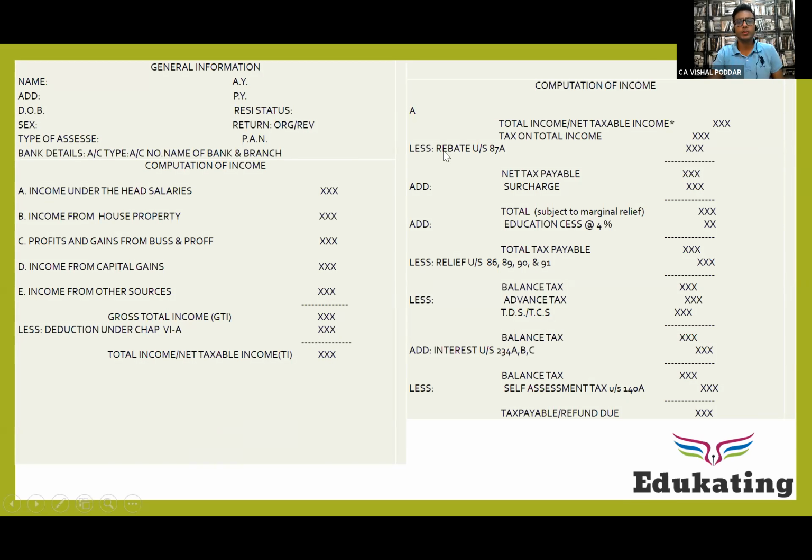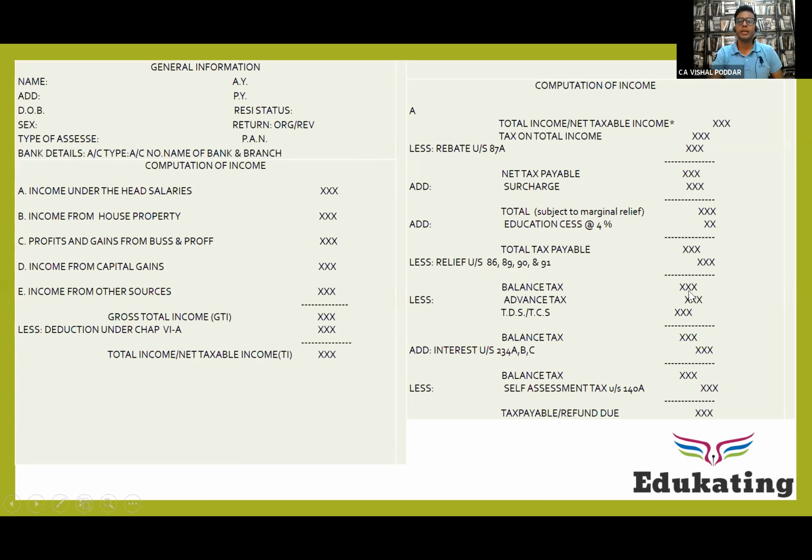From this amount of tax, you are given a benefit which is called rebate. It is like a discount from tax allowed only to individuals. Then on net tax payable, you add surcharge and cess as applicable. You get your final tax liability. From this, you are again given a deduction, a discount, which is here called relief. This relief is allowed in those cases wherever there is double taxation, wherever because of certain provisions of the law you end up paying unnecessarily high tax, then the law provides you relief from that.